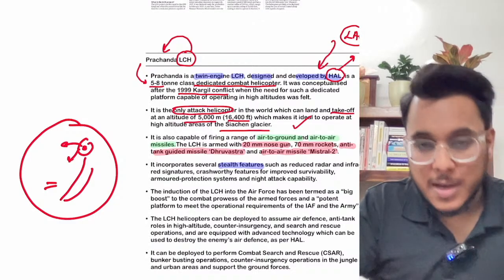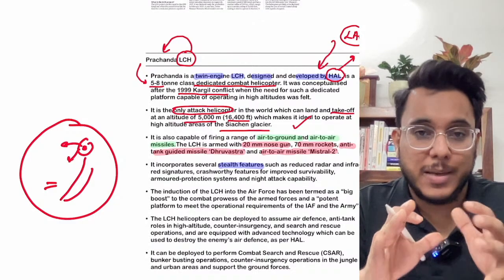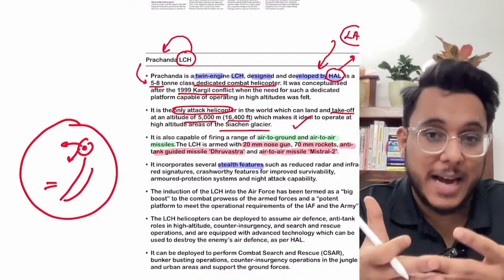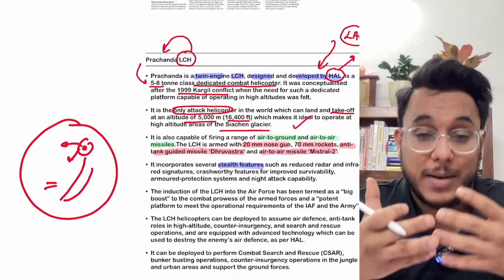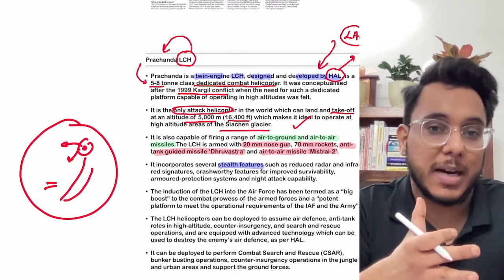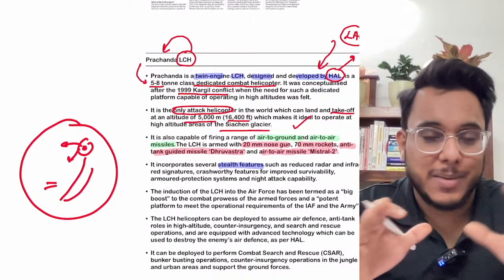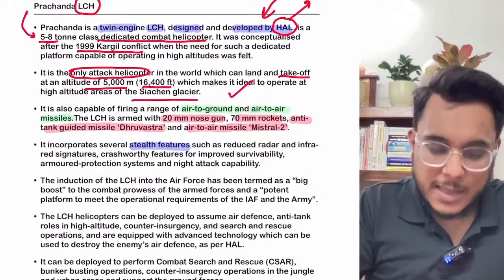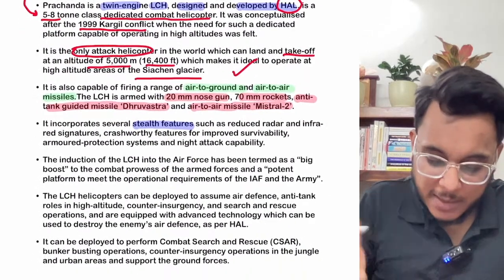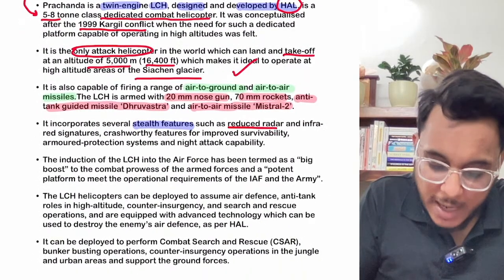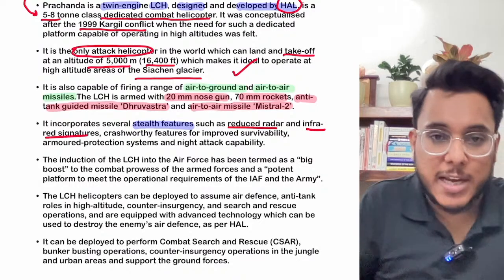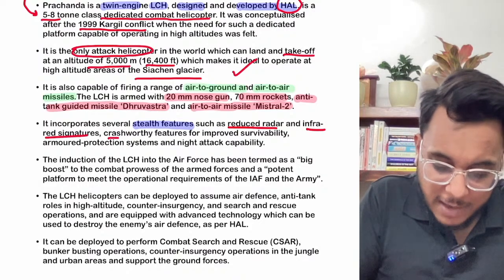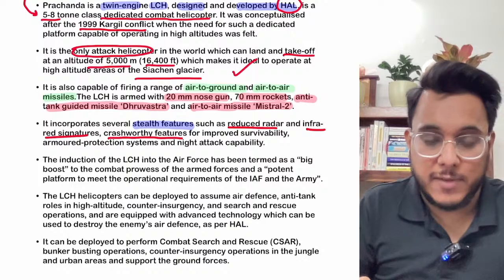So the stealth feature will give a kind of invisibility so that it will not be tracked by the tracing equipment of the country. It will not literally become invisible; its footprint will just not be very clear on these radars. So it has reduced radar and infrared signatures.